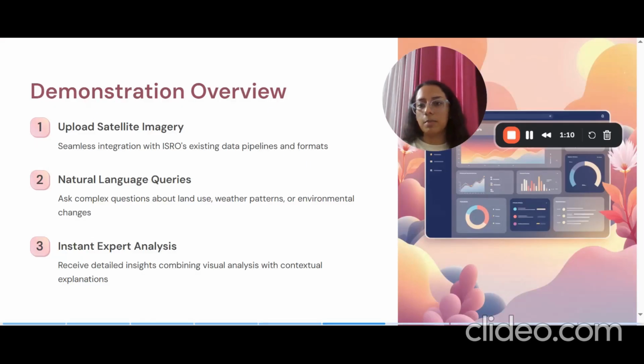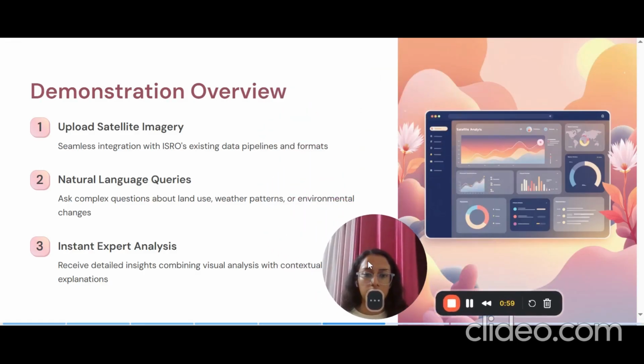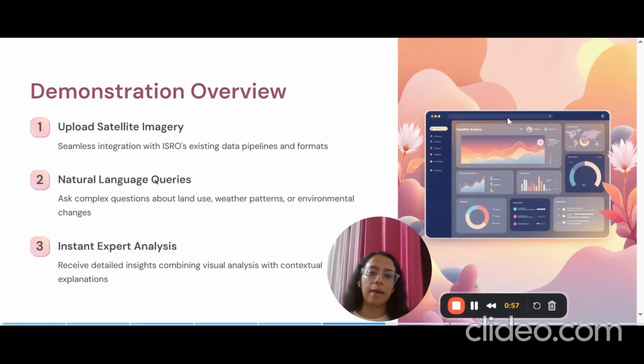Now, after this comes a demonstration overview. I'll be going through the basic idea of our project and how it will look to the user. As you can see here, I'll minimize it. This will be the example dashboard. Now, this is a generated image. This is just an example of how our dashboard will look.